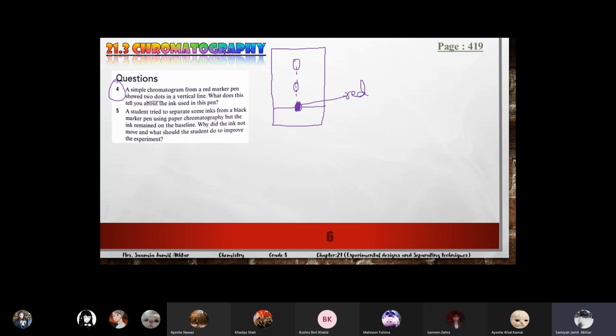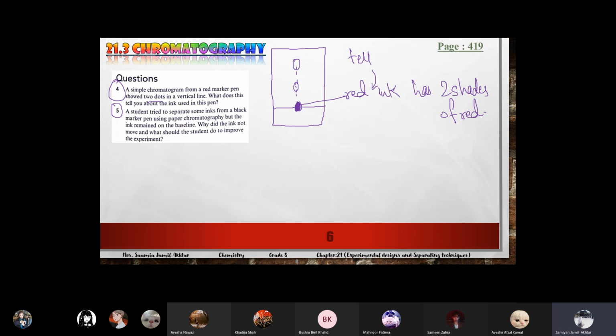So what does this tell you? It tells us that this red ink is composed of 2 shades. This red ink has two shades of red present, or you can say 2 different pigments of red color. So see, chromatography is not only about different colors; it can separate the shades also, lighter color, darker, more dark.